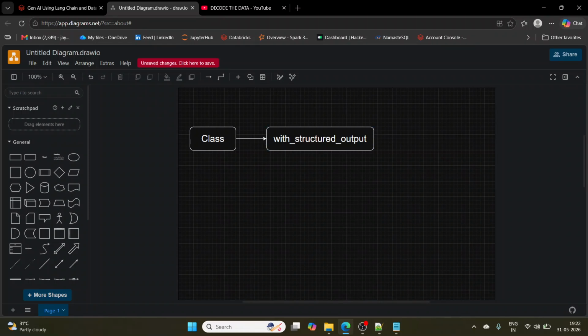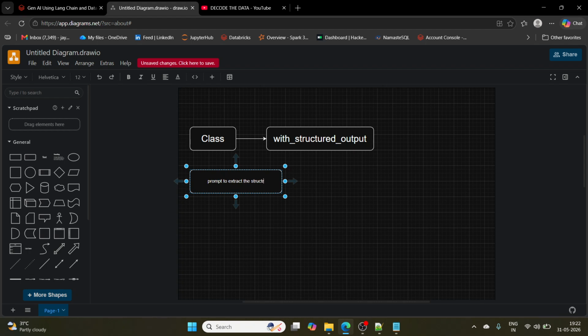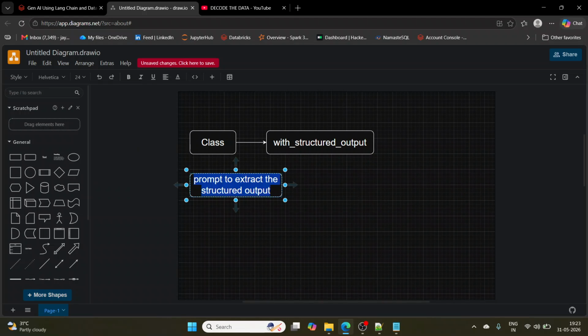Now, what happens in the backend? It creates the prompt, right? Prompt to extract the structured output. Maybe let me write it here. Prompt to extract the structured output, right? Because we all know an LLM model needs the prompt, right?